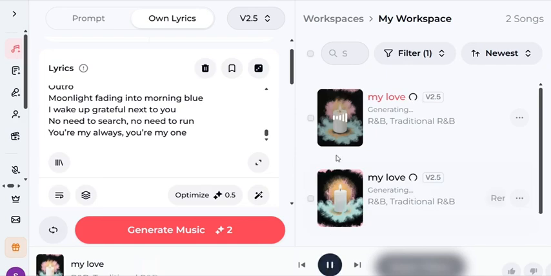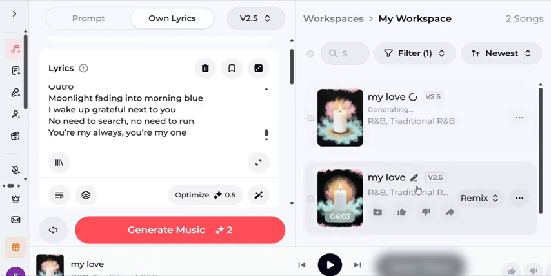Now you see the music. I don't want to play everything. As you can see, this is the music, as you see it, R&B. This is how traditional R&B music is. This is how it sounds. So you guys have seen how the music sounds.